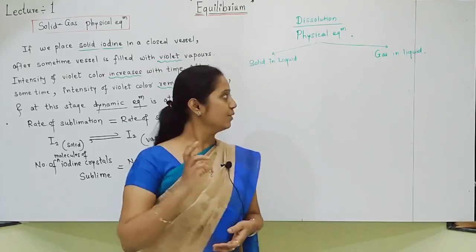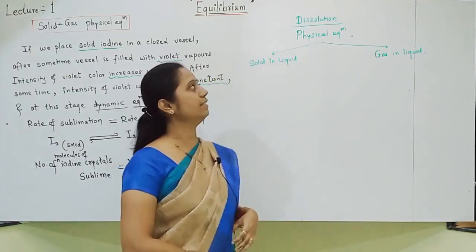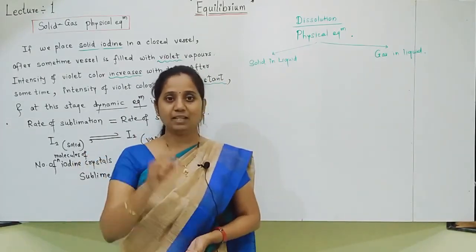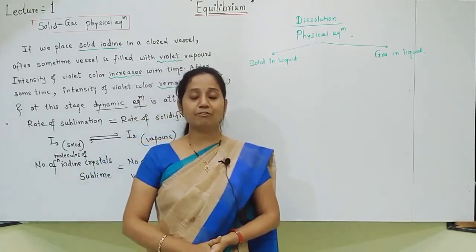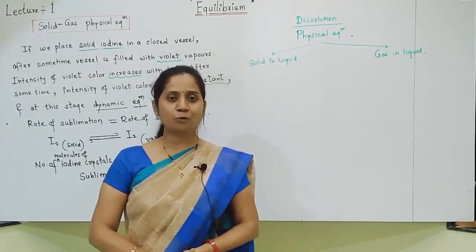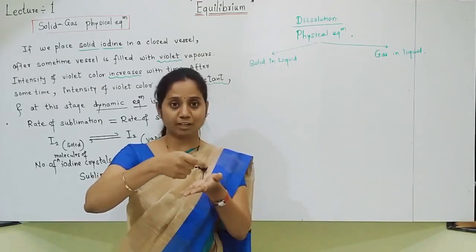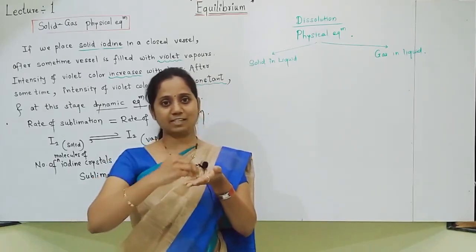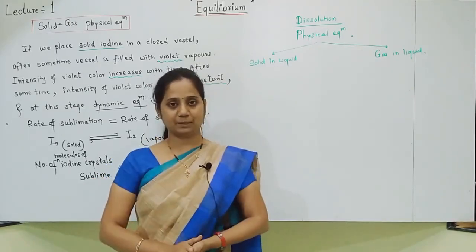Understood, students? So this is an example of solid in liquid physical equilibrium. Solid dissolved in liquid. Which example? Sugar. Now students, you may feel like, madam, how to believe or how to prove this, that one sugar is dissolving, one is crystallizing out. How much is dissolving? Equal quantity is crystallizing out. How will we come to know? For that sake, one experiment is done.